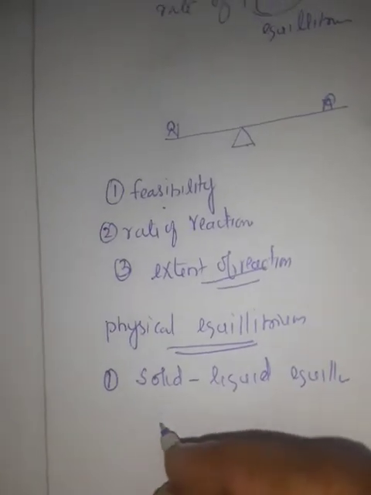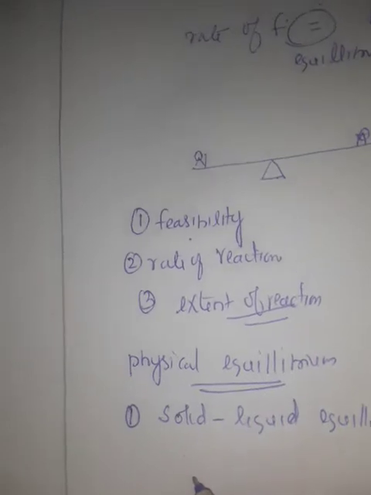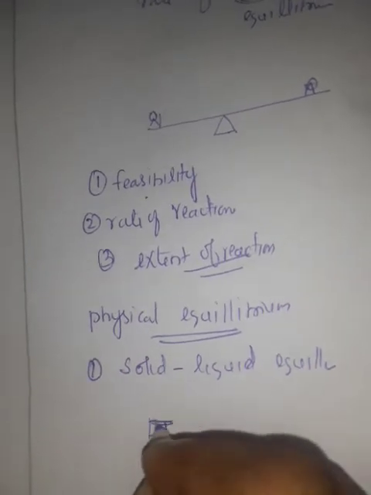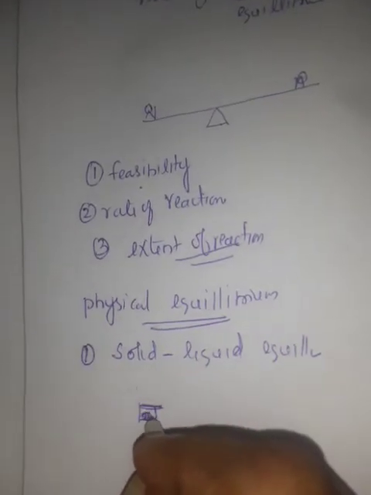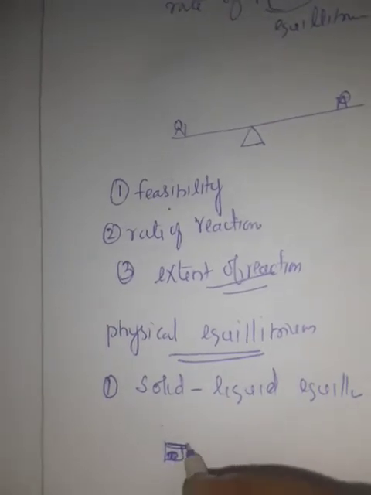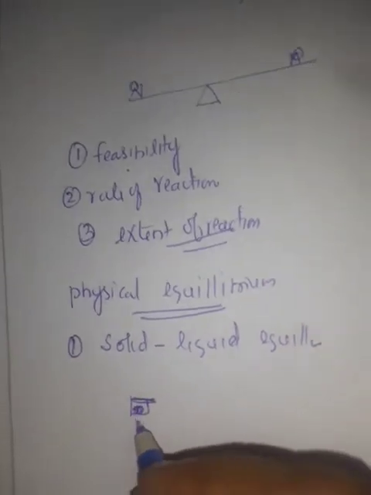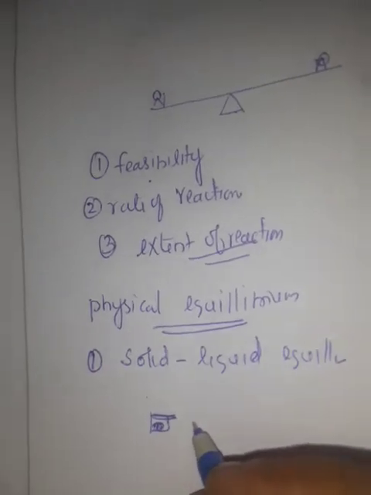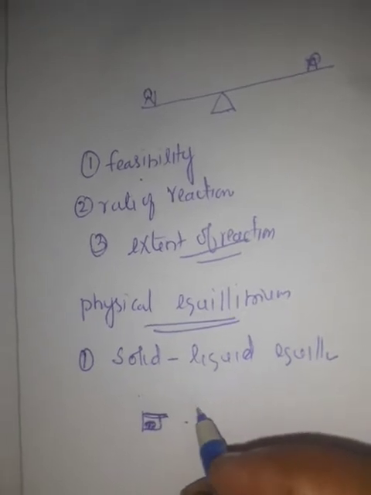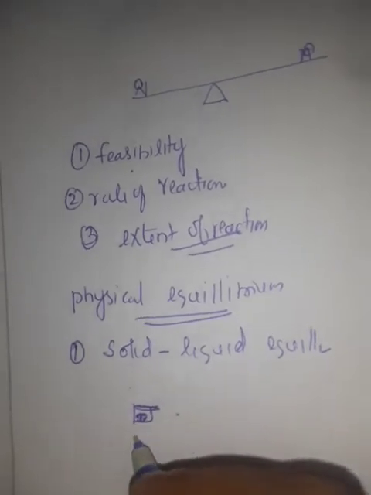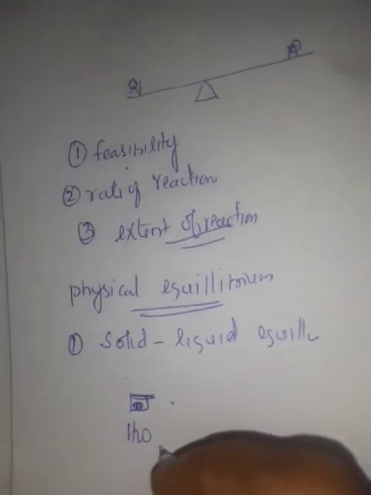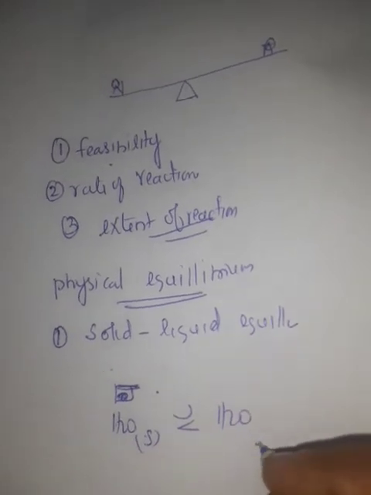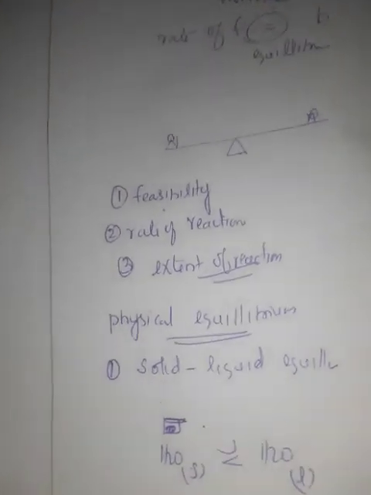For example, in a closed container, take some ice. The container should be closed. Take some ice at 273 Kelvin and 1 atmospheric pressure. What happens? The ice melts and becomes water. So at 273 K and 1 atmospheric pressure, water in the icy condition, that is solid, is in equilibrium with water in the liquid state. That is called solid-liquid equilibrium.